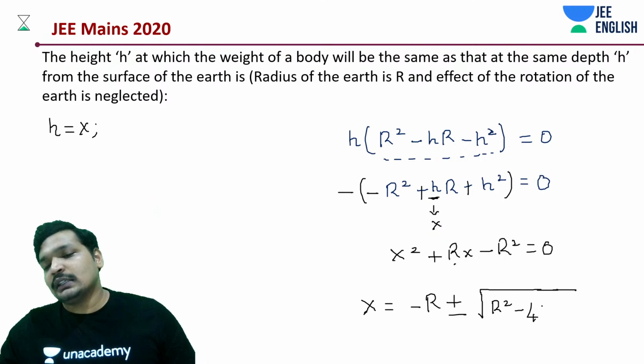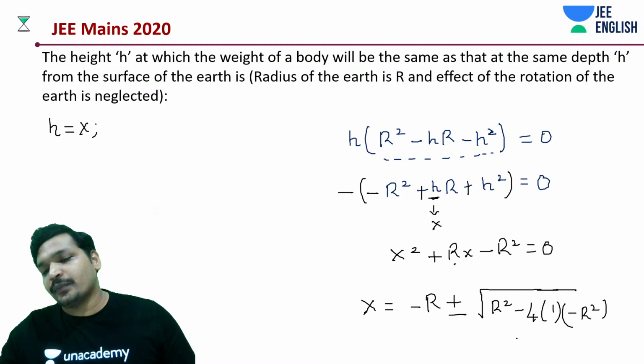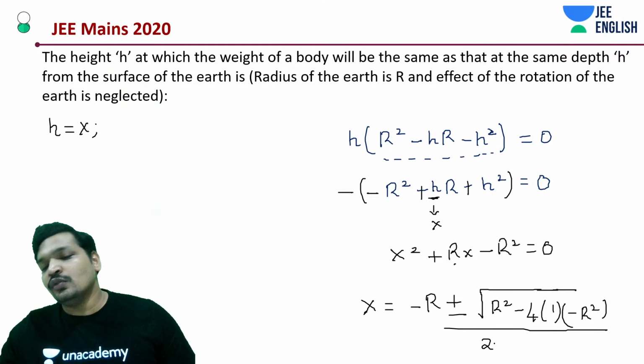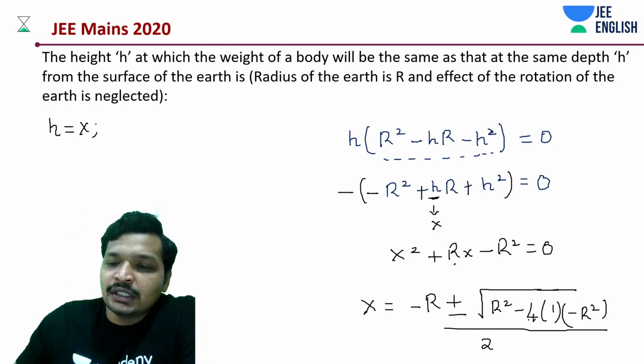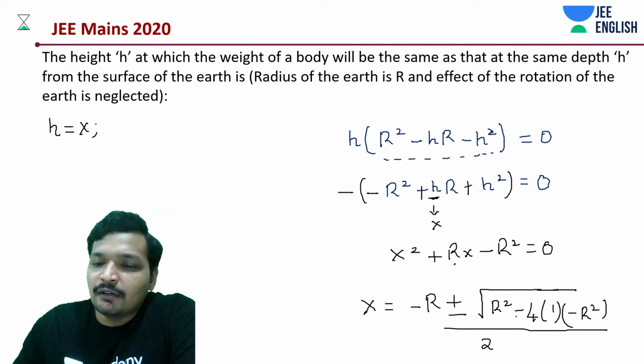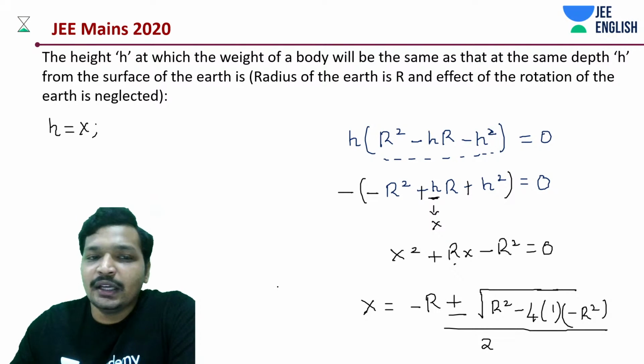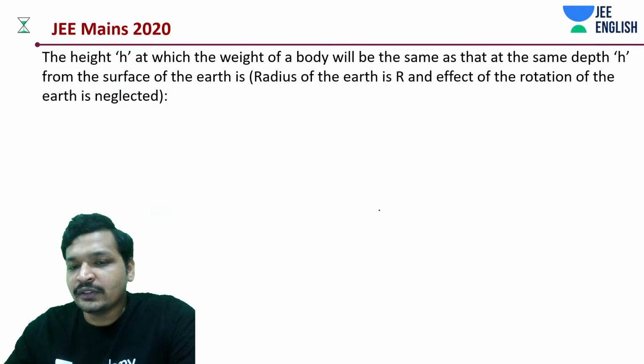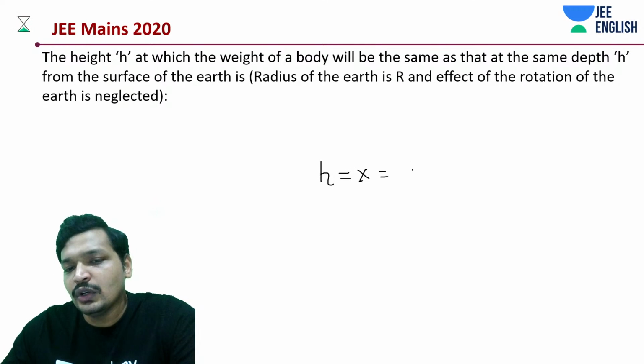A is how much? 1. C is how much? Minus r, divided by 2a. How much is 2 into 1? Okay, if you see, what is this? Plus 5r square, right? Your x cannot be negative, that is h cannot be negative. H is equal to x is equal to r.